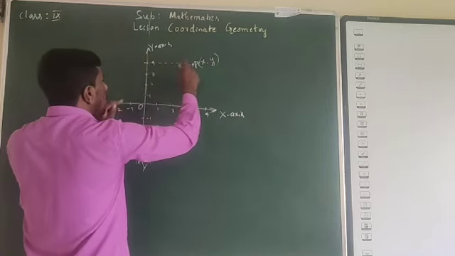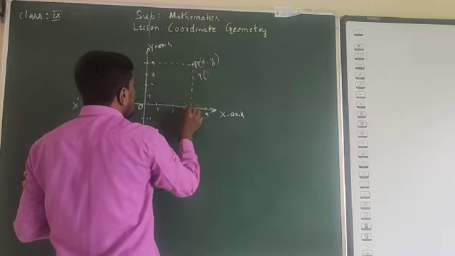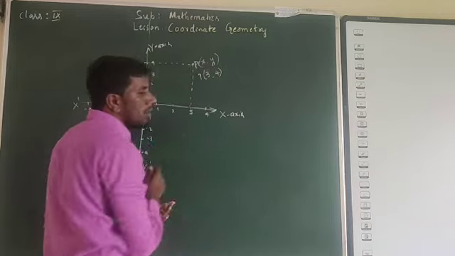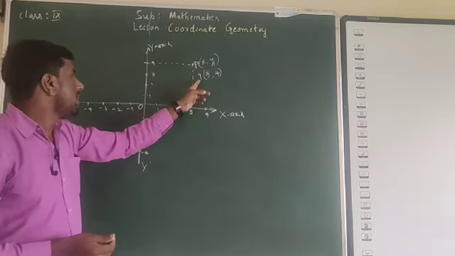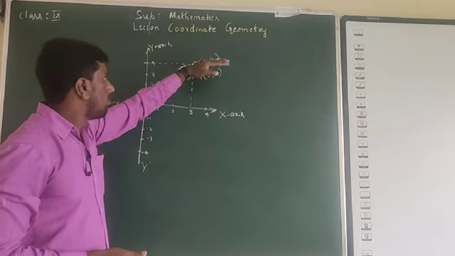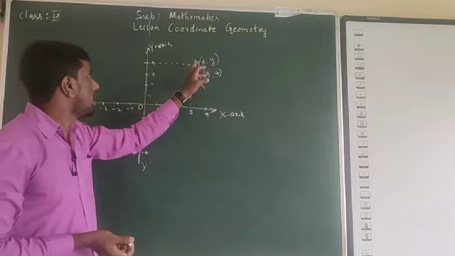1, 2, 3, 4. So the point is x. How much are we getting? 3. And y, how much are we getting? 4. This is (3, 4). That means the point is 3 units from the y-axis and 4 units from the x-axis. That is the understanding about that point.